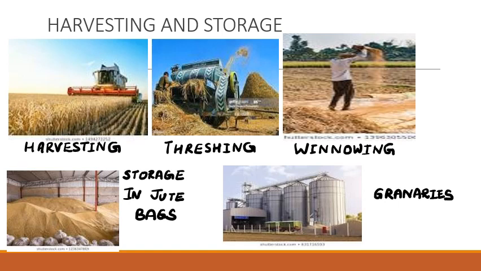Small farmers store their grains in jute bags or metal containers. As you can see in the picture, lots of grains are present. They are stored in a room or hall, and certain jute bags are also there in which some amount of grains are being packed and stored. They often mix neem leaves with the grains to keep away the pests. On a large scale, the storage of grains is done in large granaries. For the protection of grains from the pests and microorganisms, pesticides are sprayed before storage.